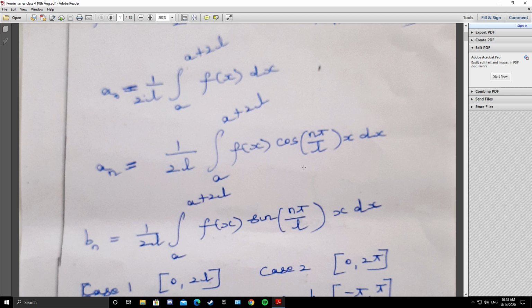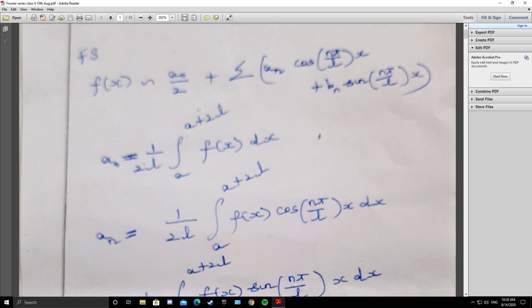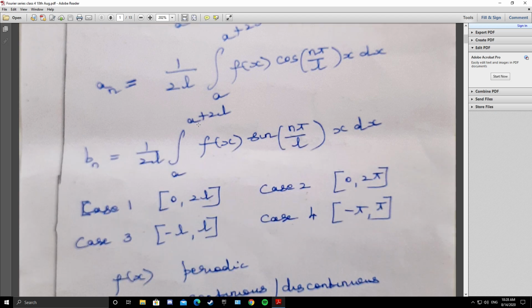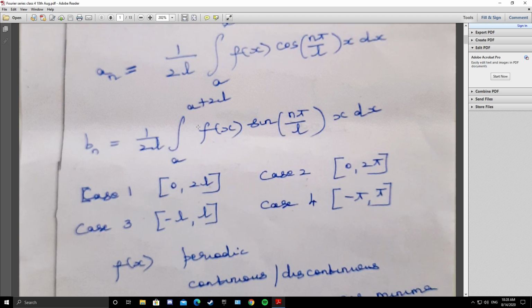positive integer, and it was Dirichlet who proposed the conditions for the function to be equivalent to the series form. So it was Dirichlet who gave the conditions for the function to be in the series form.